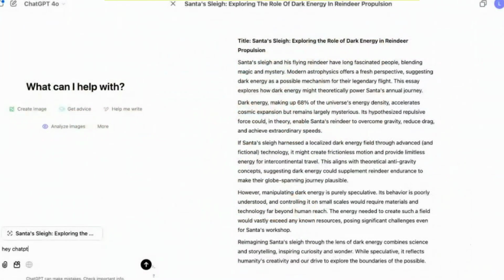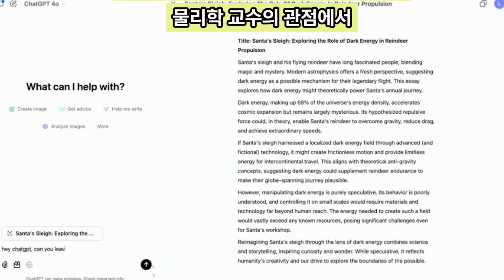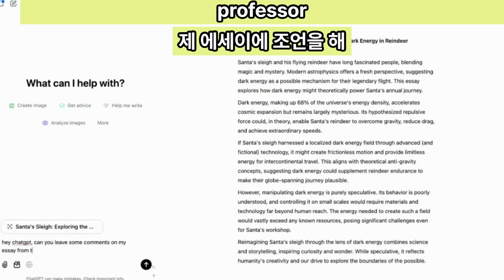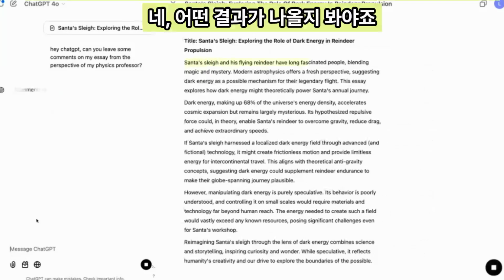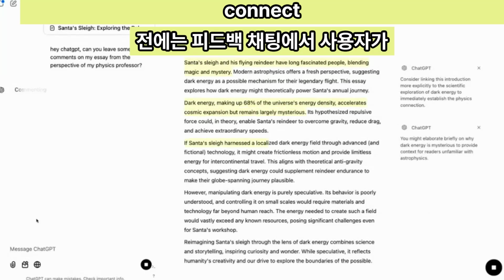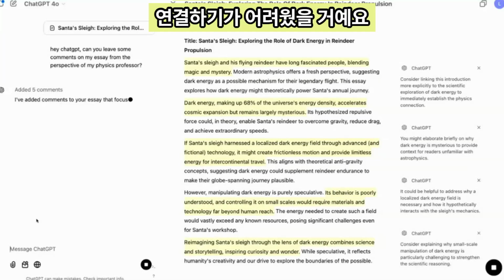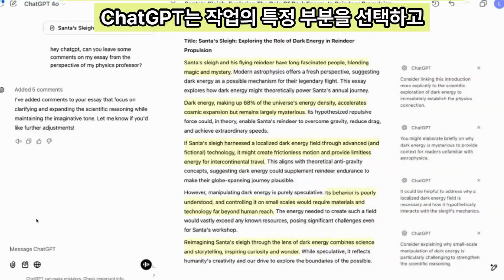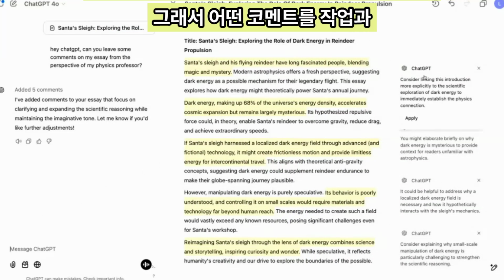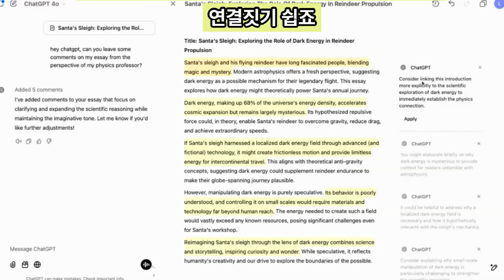Exactly. So I'm going to go in here and I'm going to ask ChatGPT, can you leave some comments on my essay from the perspective of my physics professor? Nice. Okay. So maybe it's going to give you some technical tips? Yeah, hopefully. We'll see what it comes back with. But previously, it would be hard to connect what the feedback ChatGPT is giving you to your own work because it would all be inline in the chat. But now with Canvas, ChatGPT is able to select specific portions of your work and leave comments inline, which makes it really easy to connect what the suggestions are to your work.